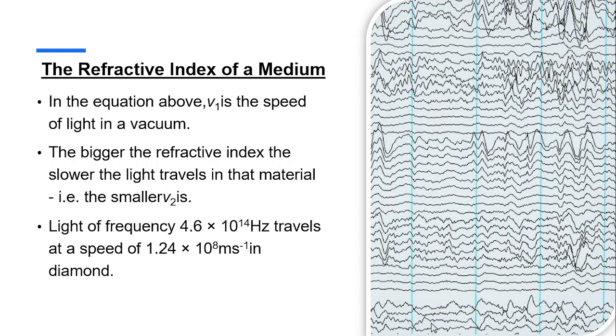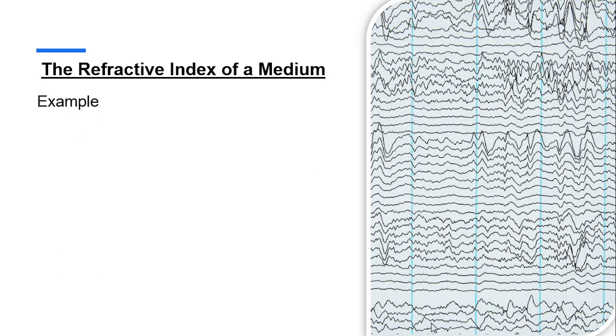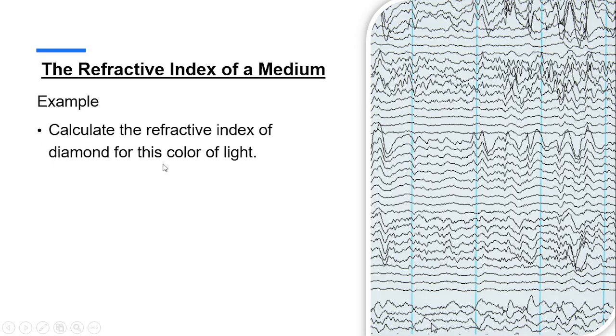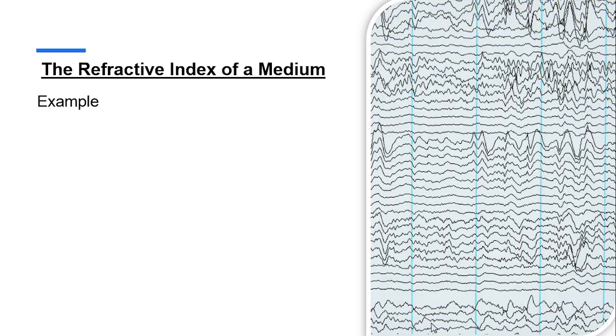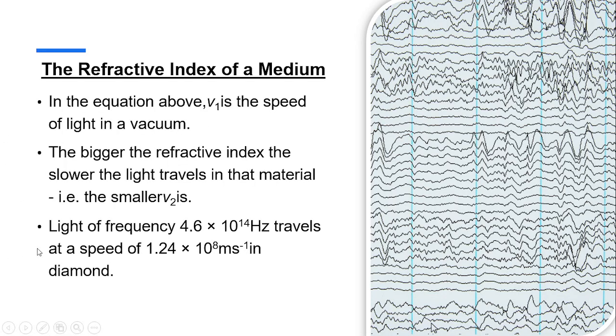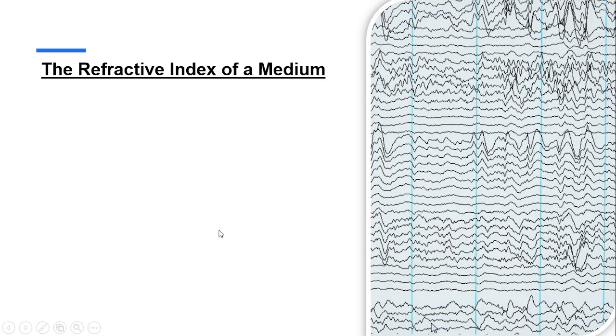Now, light of frequency 4.6 × 10^14 Hz travels at a speed of 1.24 × 10^8 m/s in diamond. From there, we can use it for this example. Calculate the refractive index of diamond for this color of light. So that is the information we had before, and we use it to calculate through the example.